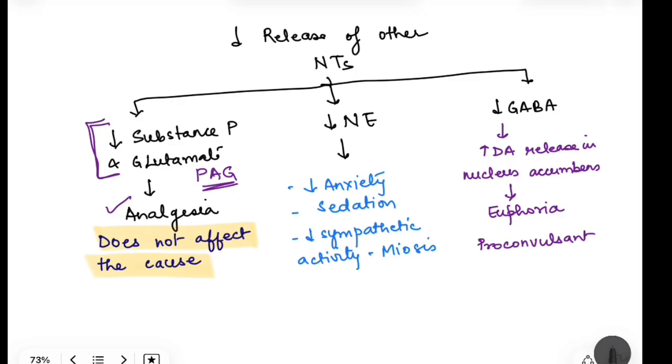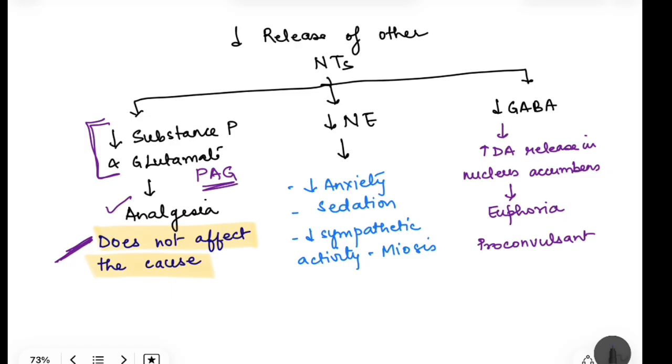But remember, here we are talking that it only decreases the perception of the pain. It does not affect the cause of the disease, because there are many diseases which may not be treatable. So in that case, we need to decrease the pain. So that is known as palliative care. Second, even during the course of the treatment, the pain is so much that the person's life will be miserable. So we need to decrease the pain during the course of the treatment as well. Okay, but remember, opioids do not affect the cause of the disease, right?